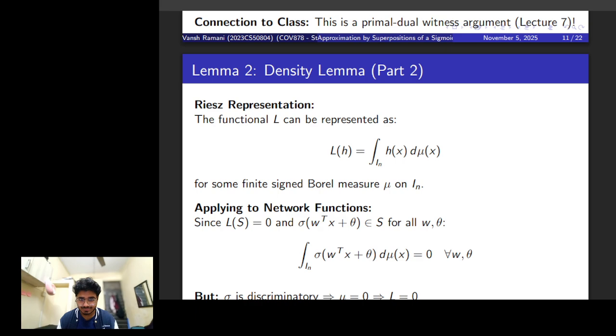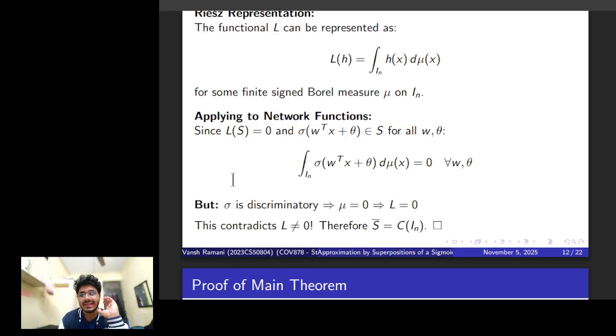So you can represent the functional L by taking an integral over some Borel measure mu on the unit hypercube, and that will give us some nice properties. We just have to connect the dots right now.